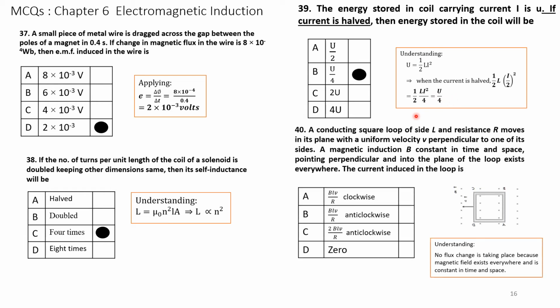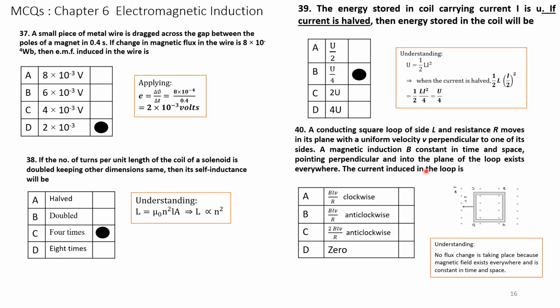Next question, question number 40. A conducting square loop of side L and resistance R moves in its plane with a uniform velocity V perpendicular to one of its sides. A magnetic induction B, constant in time and space, pointing perpendicular to the plane of the loop, exists everywhere. The current induced in the loop is given by.